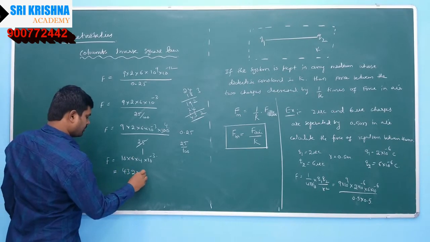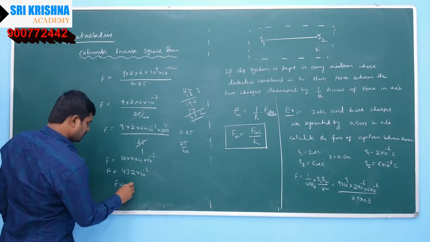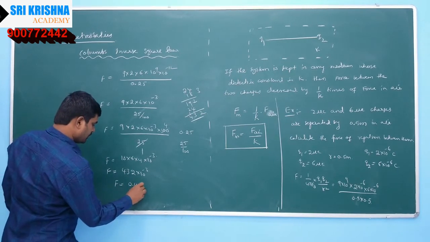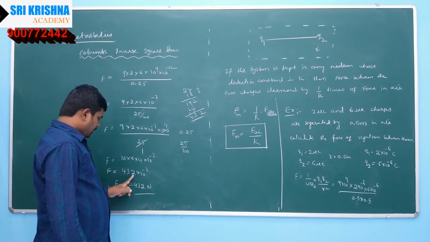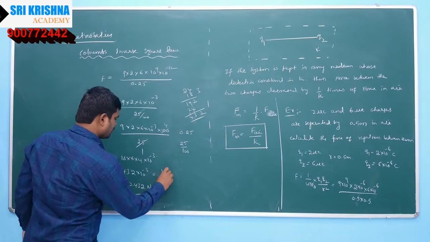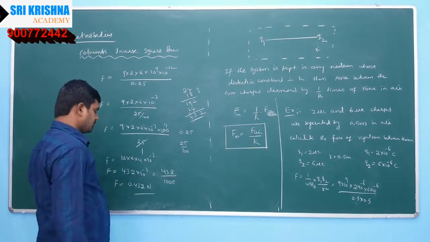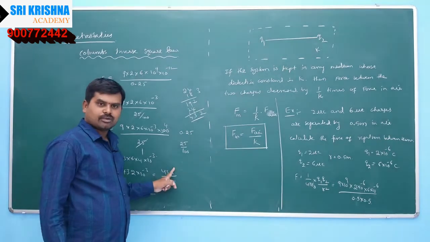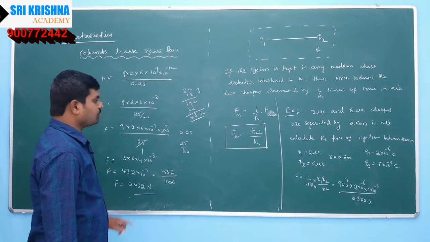So 432 into 10 to the power of minus 3, or 0.432 Newton. We can write it like this: 432 divided by 1000 can be written as 0.432 Newton.